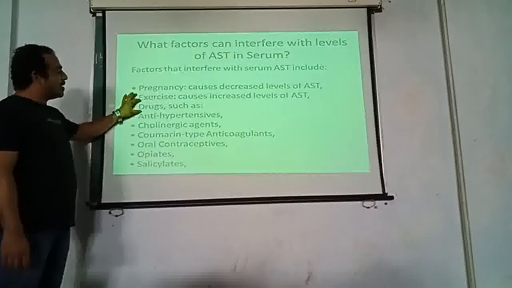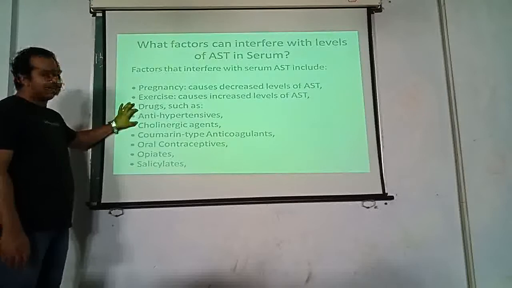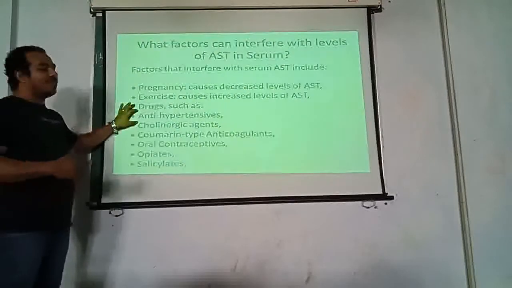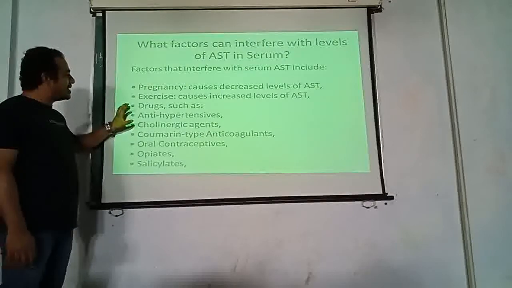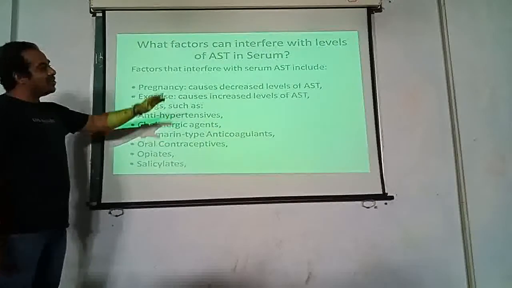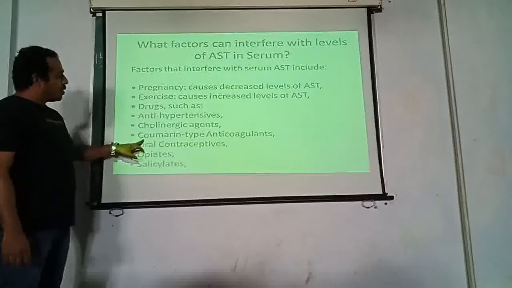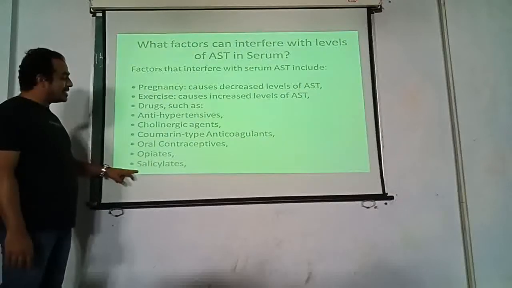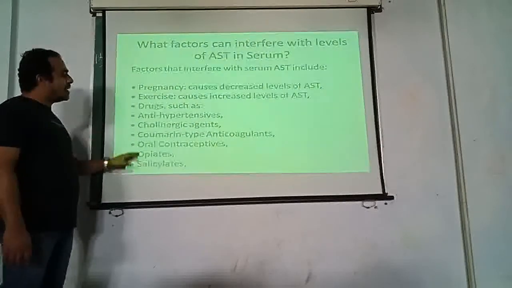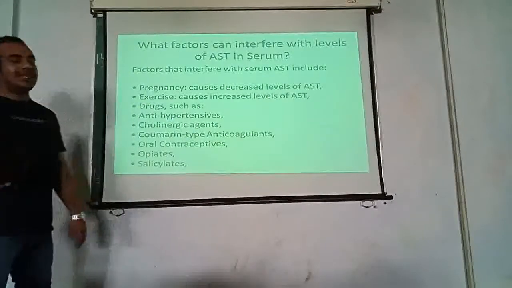Suppose a person is dependent on certain types of drugs, such as antihypertensives, that is, for blood pressure. If there is high blood pressure and the person is taking blood pressure medicines, then you can find the SGOT level increased. Cholinergic agents, coumarin type anticoagulants, oral contraceptives, opiates and salicylates: these medicines all interfere with the level of SGOT, that is, they will increase the level of SGOT.